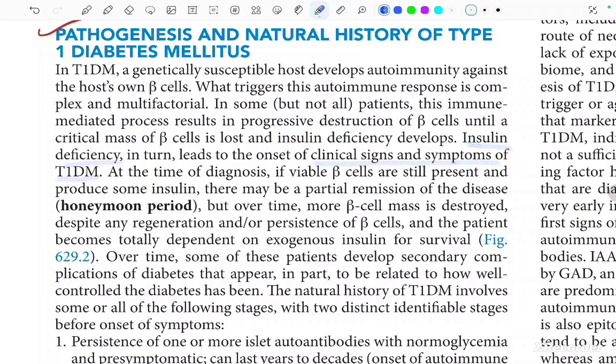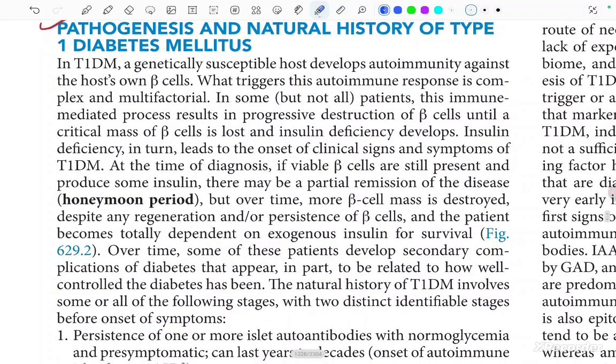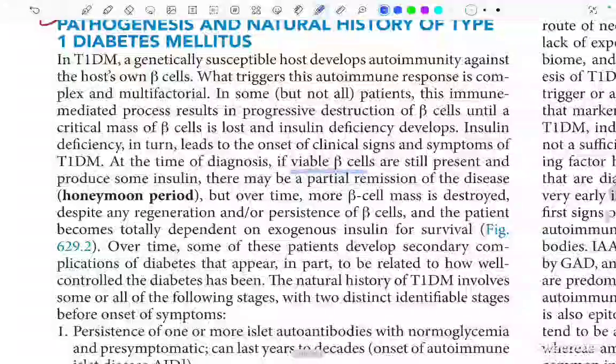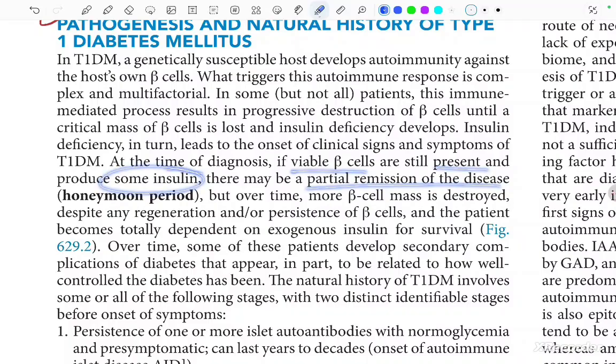At the time of diagnosis, if viable beta cells are still present and produce some insulin, there may be a partial remission of the disease. That is known as the honeymoon period.